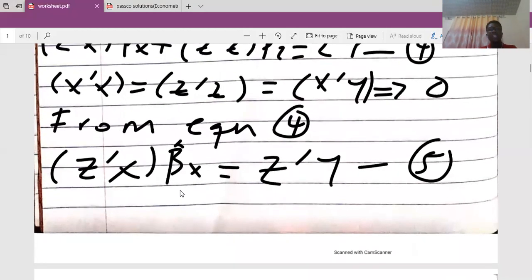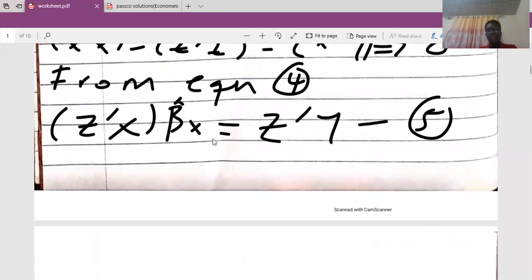So you are looking out for the instrumental variable estimator. The instrumental variable estimator means we should get a formula which will help us estimate, or compute, our estimate, which is beta cap here. So we want a formula for beta cap. It's a matter of making beta cap the subject.